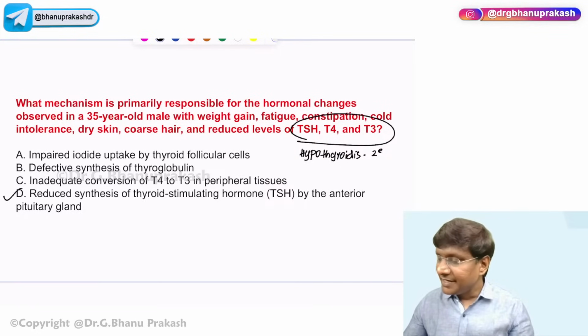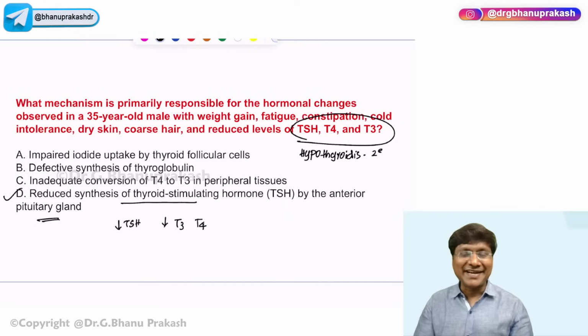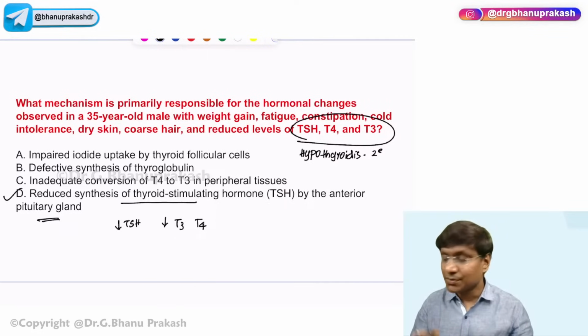So there is reduced synthesis of TSH by the anterior pituitary. When TSH is reduced, obviously T3 as well as T4 also will be reduced, right? So it is secondary hypothyroidism. So the answer is D, that is the fourth option.